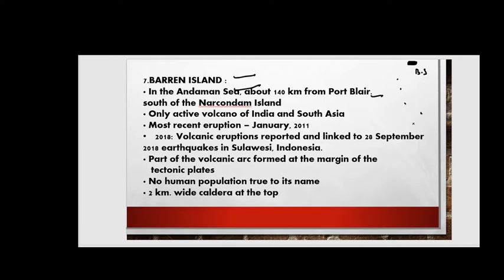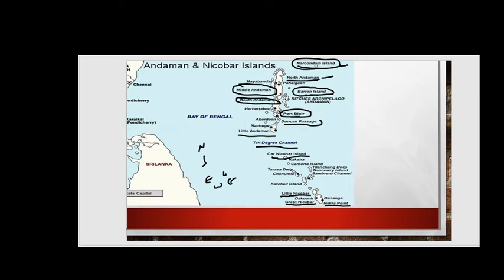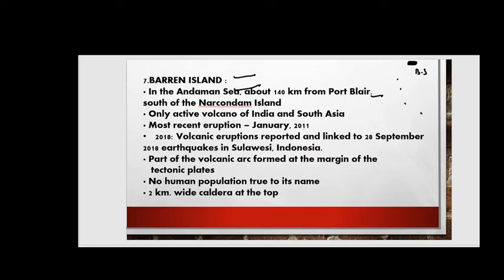Next other points will come like this, right? Okay, let me show you on the map itself. So let us see here. This is Narcondam Island, this is North Andaman, this is Middle Andaman, then comes your Barren Island, then comes your South Andaman. So you can conclude here that Barren Island is located between Middle Andaman in the north and South Andaman in the south, friends, right? So in this way you have to prepare.